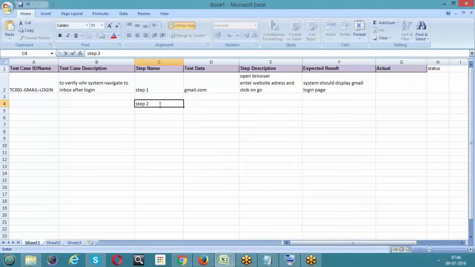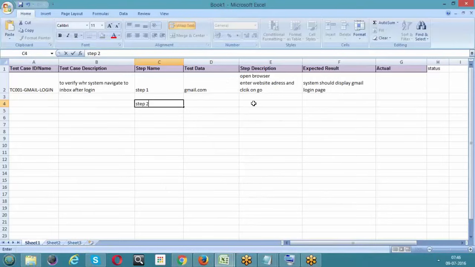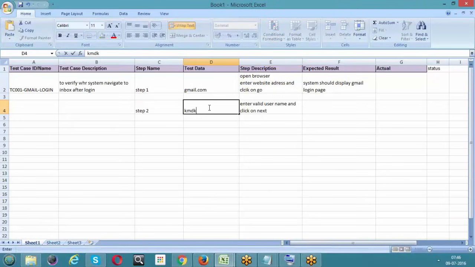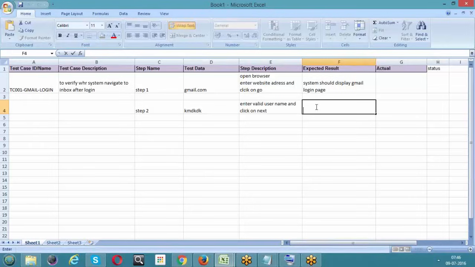Step 2. We are in this page now. What I need to do is enter the username and click on next. Enter valid username and click on next. What is that valid username? You can write it here. What happens if you enter a valid username and click on next?